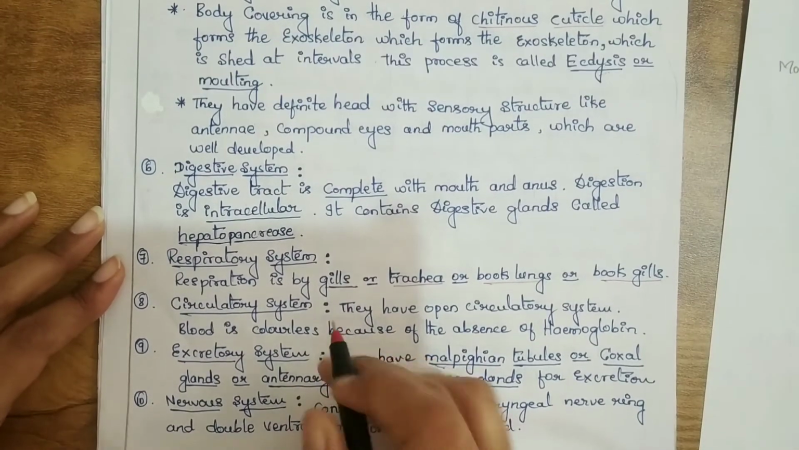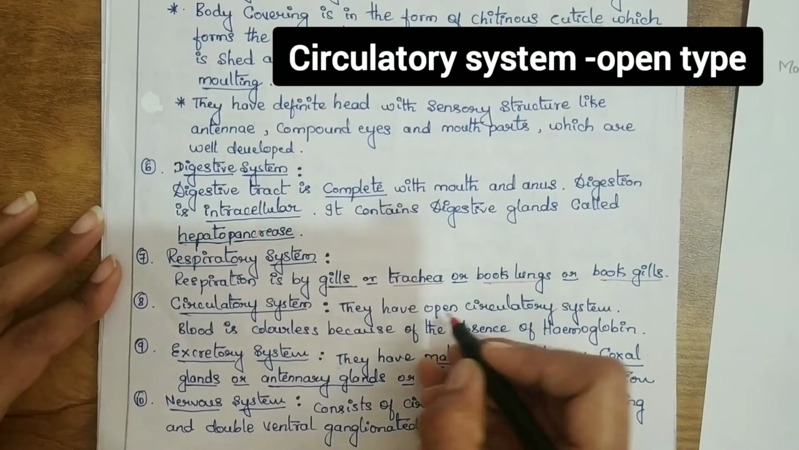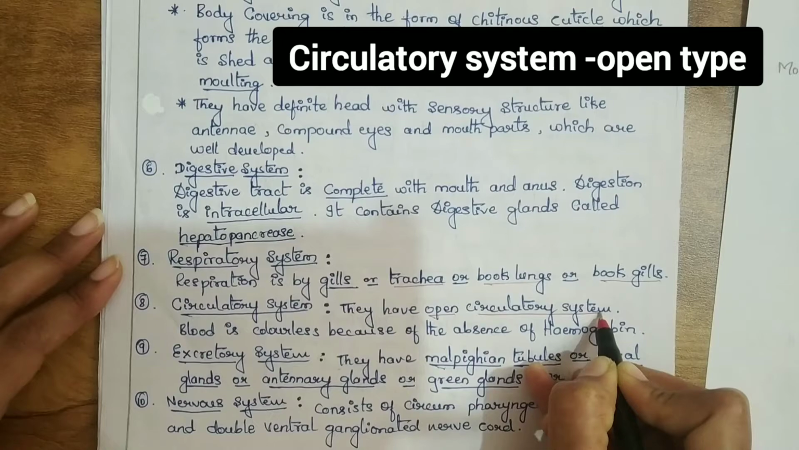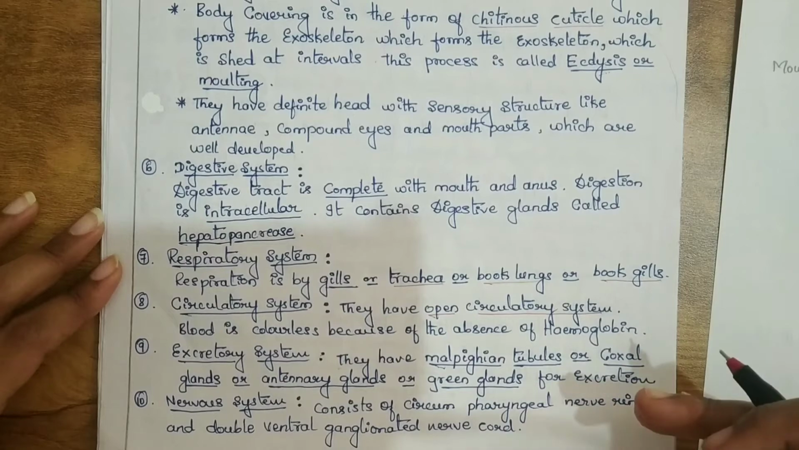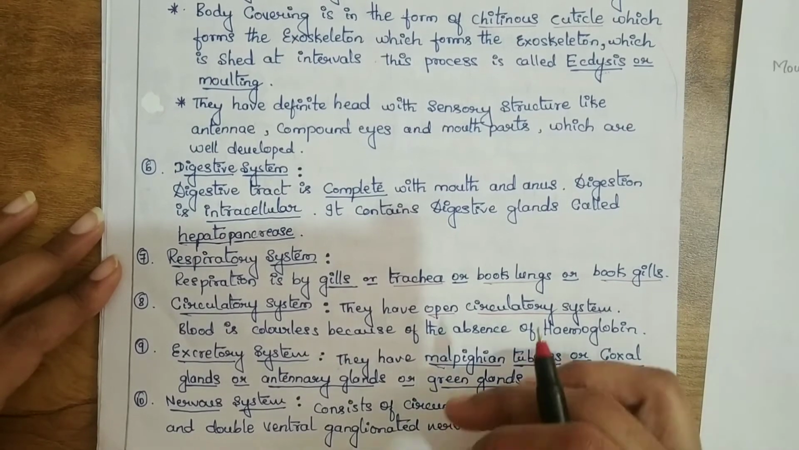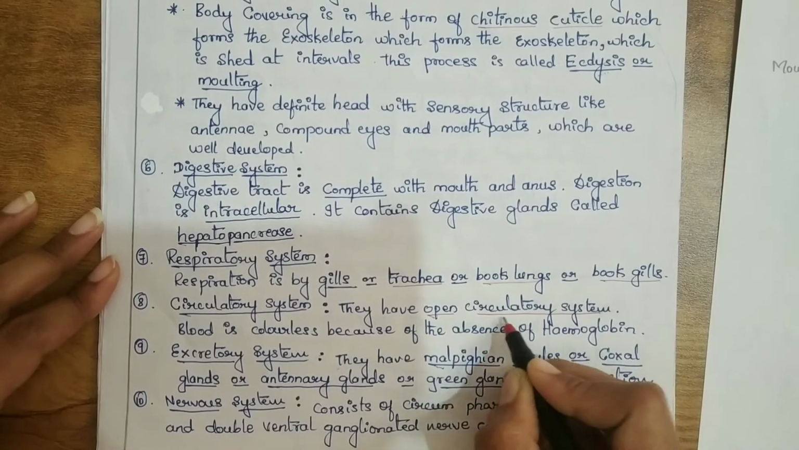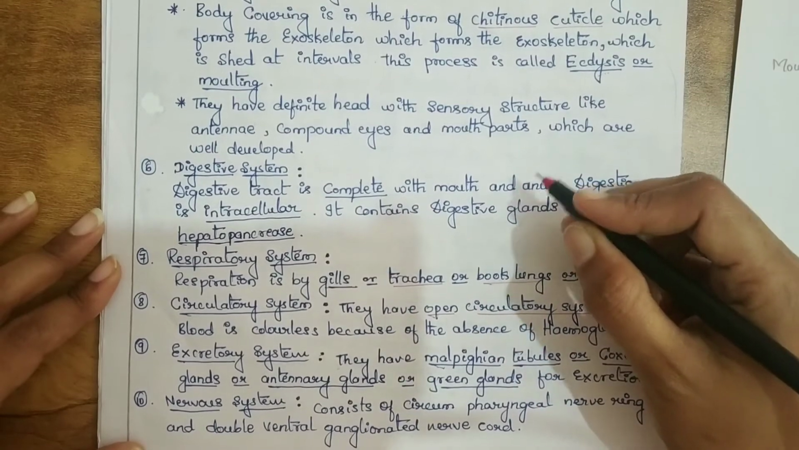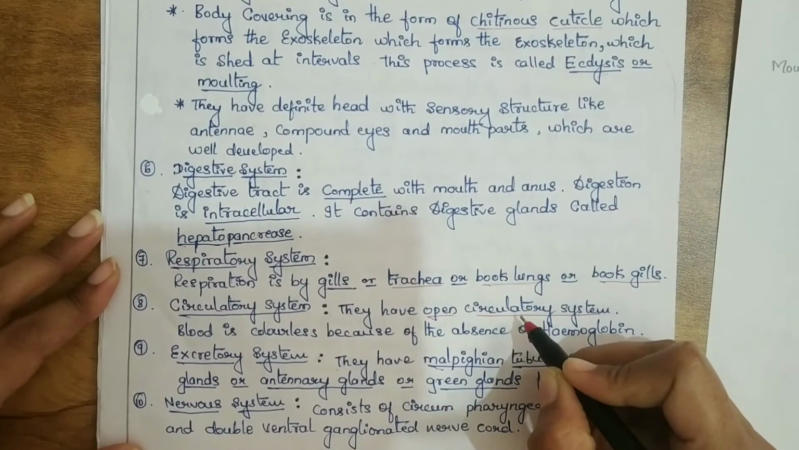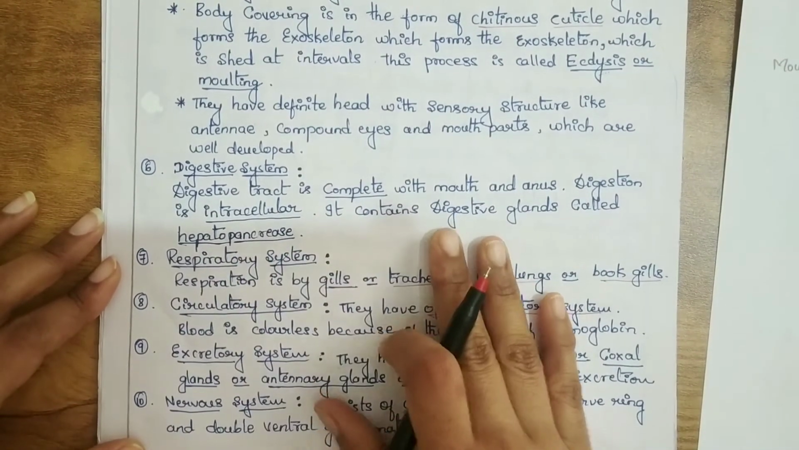Then coming to the circulatory system, arthropods have an open type of circulatory system. What is an open type of circulatory system? In an open type of circulatory system, the blood is pumped out of the heart and the cells and tissues are directly bathed in it. It means that blood is in direct contact with the tissues. Annelids show a closed type of circulatory system, whereas arthropods show an open type, and in arthropods blood is colorless because of the absence of hemoglobin.